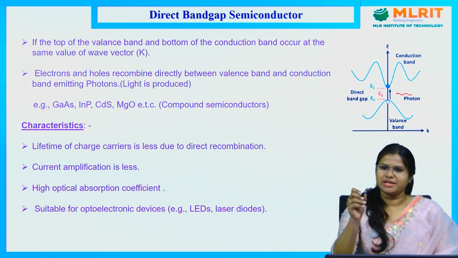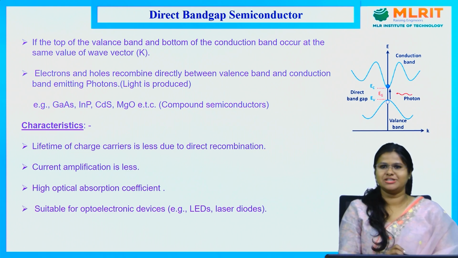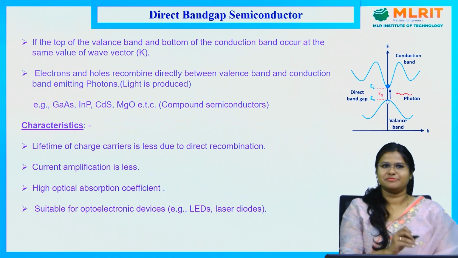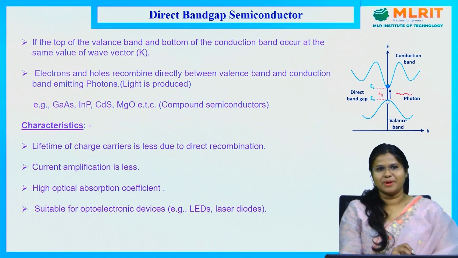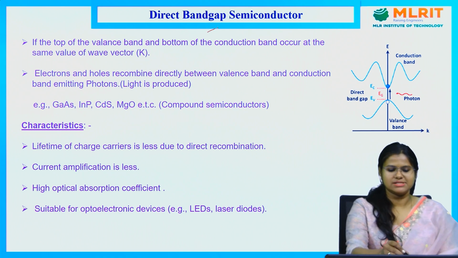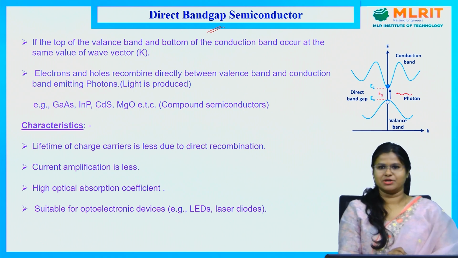Another thing I want to mention here is that the intrinsic semiconductors are classified into direct bandgap semiconductors and indirect bandgap semiconductors. Now we will look at the direct bandgap semiconductor. What are these?